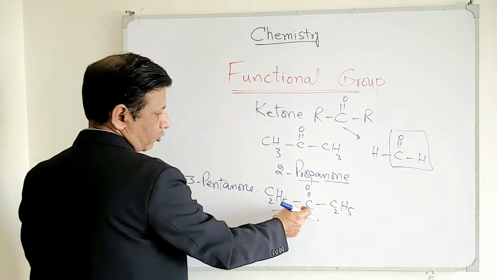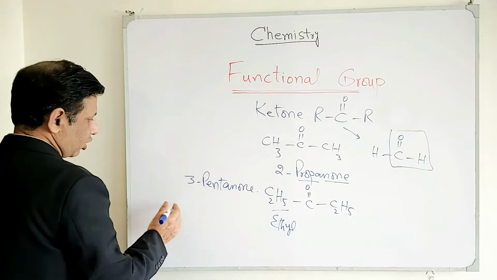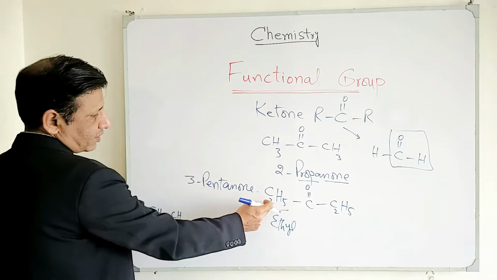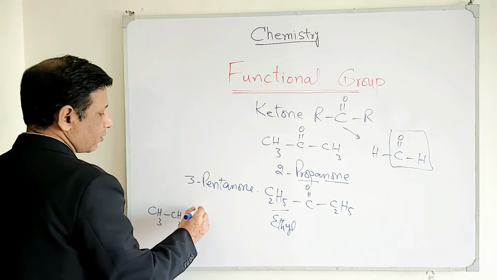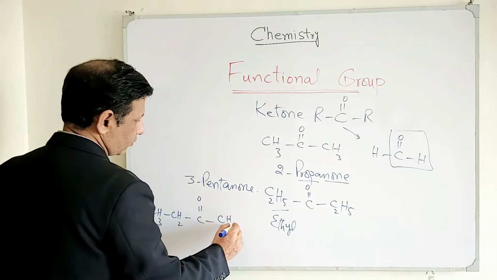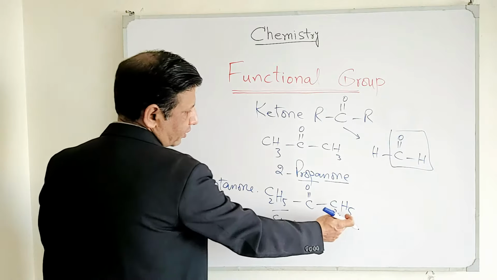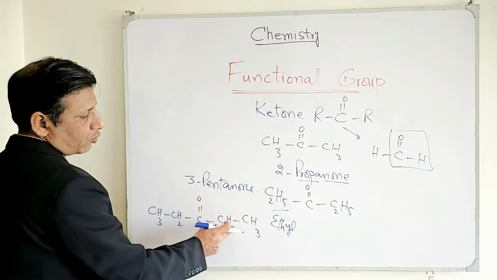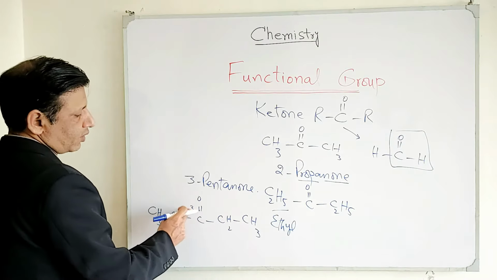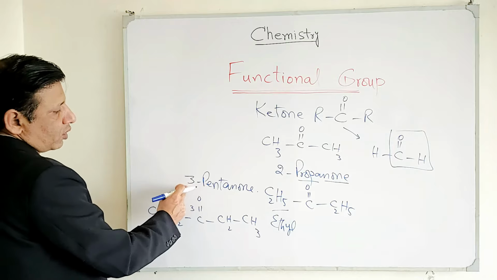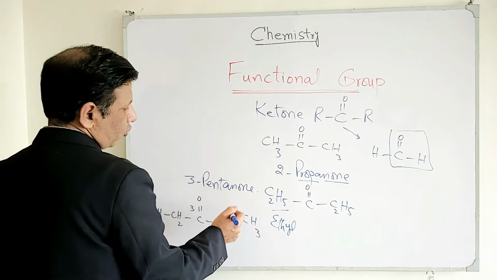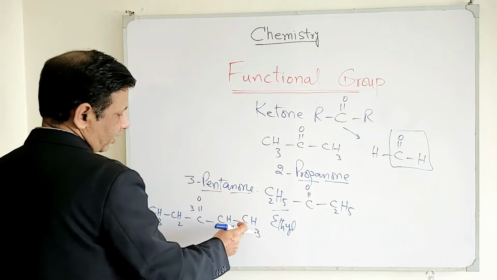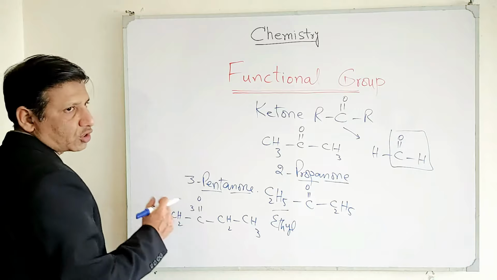And why it's 3-pentanone? If you extend this formula, it will be like this: CH3 CH2. We have extended this C2H5, then C double bond O, CH2, CH3. We have extended this one as well, and now you got 1, 2, 3, 4, 5. So this is the third carbon, and third carbon is the carbonyl carbon. That's why we have placed 3-pentanone, and this "one" represents the ketone functional group, penta represents the parent chain length, and 3 represents the position.